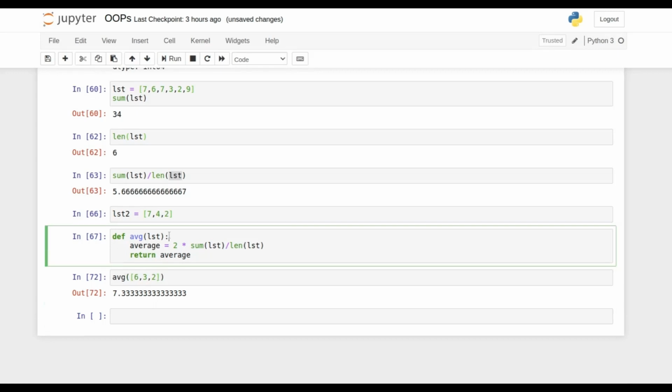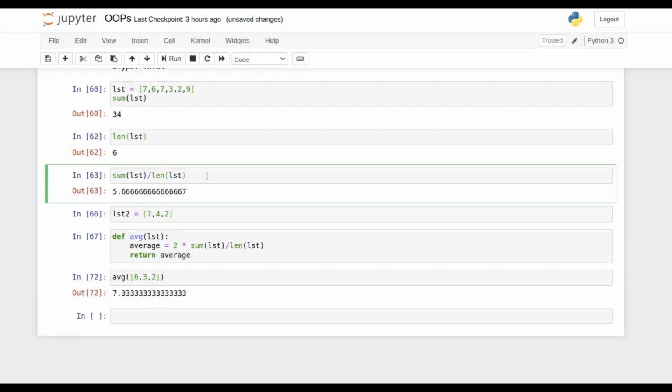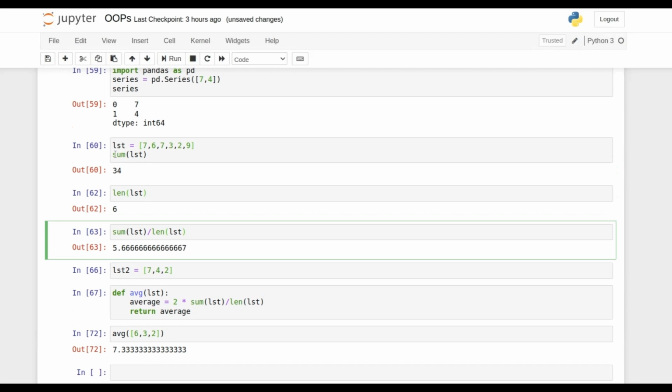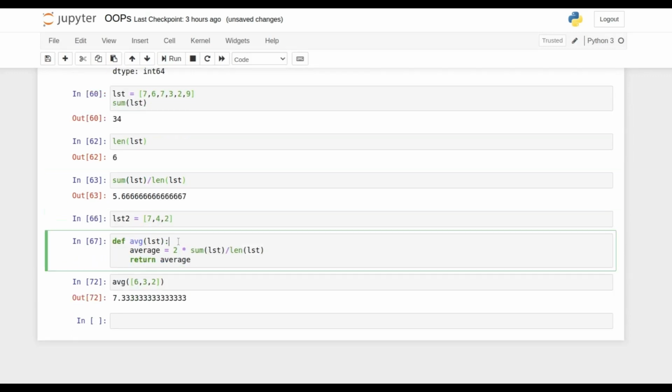So basically a user defined function always works like an inbuilt Python function. The only thing is that whatever logic you have in mind, if that logic is not present in any of the inbuilt functions or libraries, you can go and create your own functions. And inside that own function, the only thing you need to take care of is the arguments you are passing through over here.